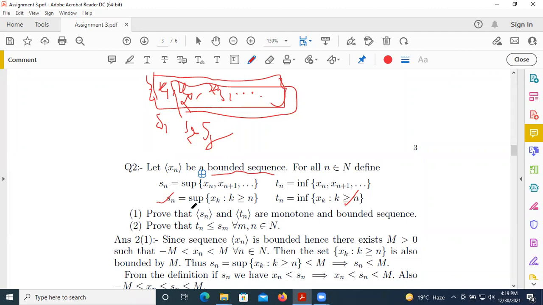So we easily write xk is less than or equal to Sn for all k greater than or equal to n. This is the definition of supremum.